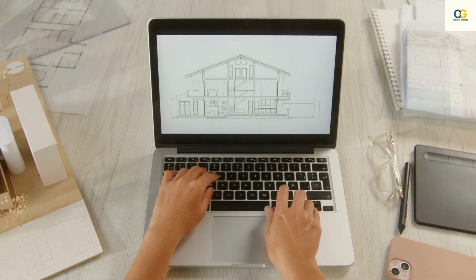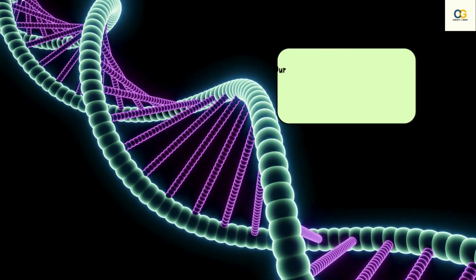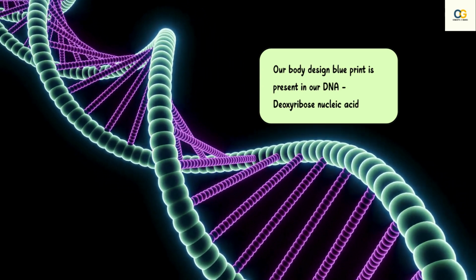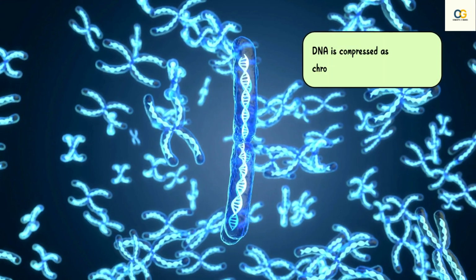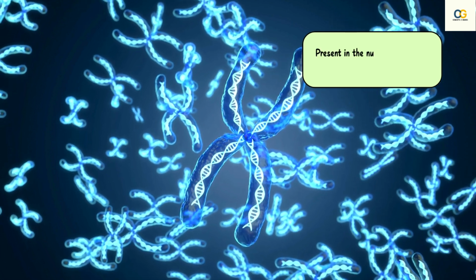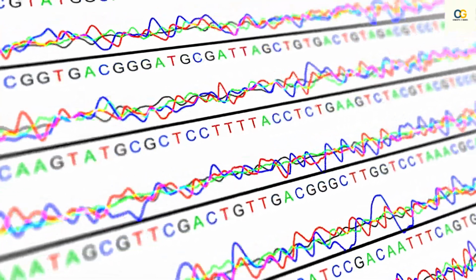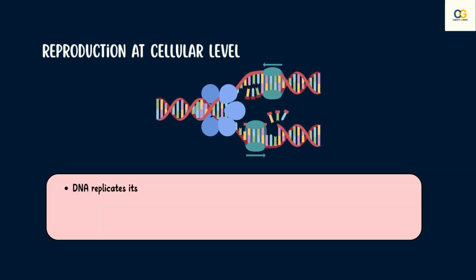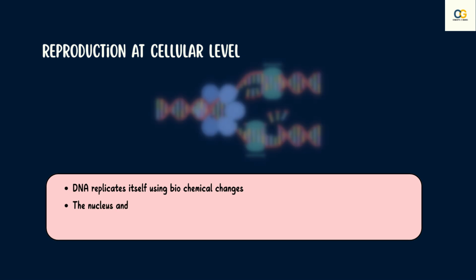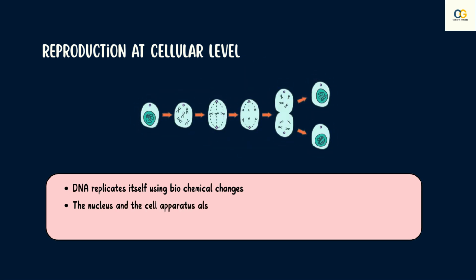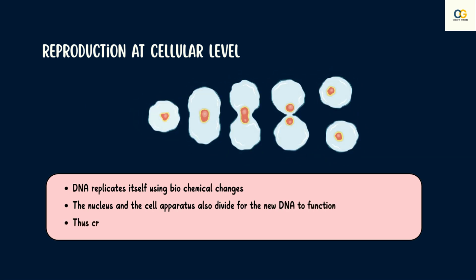Our body also follows a similar approach, where our body design blueprint is in our DNA. This DNA is compressed as chromosomes and is present in the nucleus of every cell, which contains genetic information of our basic body design. So, for reproduction, using biochemical changes, the DNA replicates itself. So do the other parts of the cell like nucleus, cytoplasm, etc. to help the new DNA function. Thus, we create two cells from one cell.